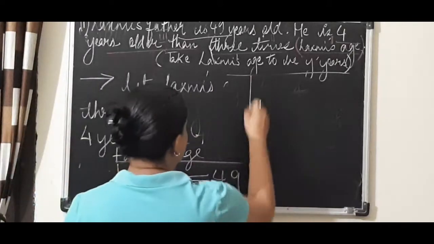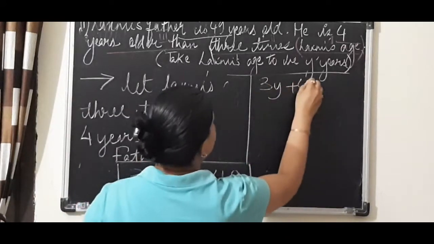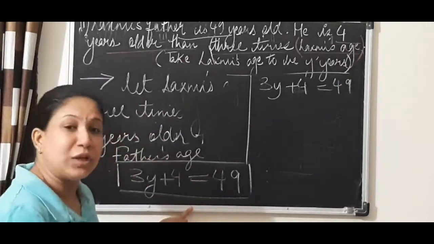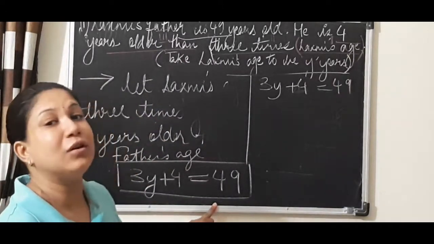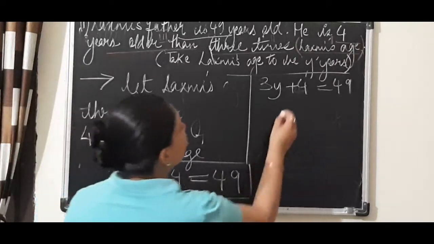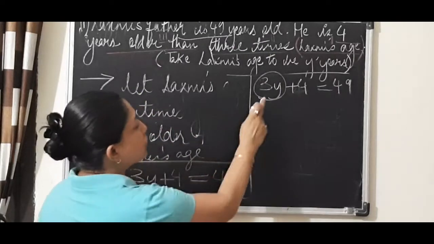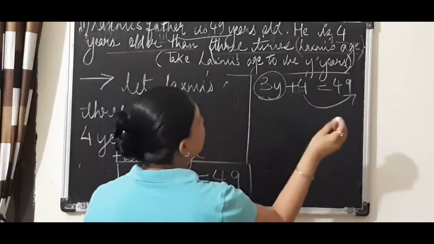Now let us cross check. What we have got? 3y plus 4 equal to 49. I am in a position to tell you that we can do the cross checking because I have explained to you the meaning of transposition. See this cunning fox, it is already with one number, so they will be together. They will make this 4 go to that side.